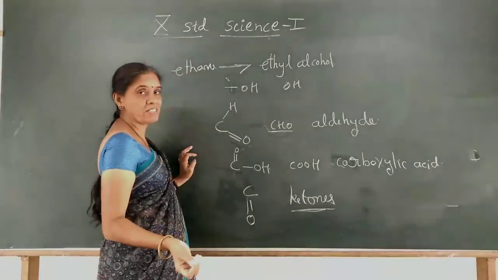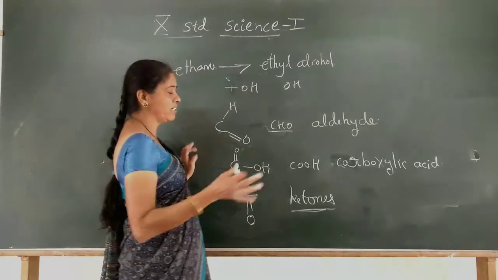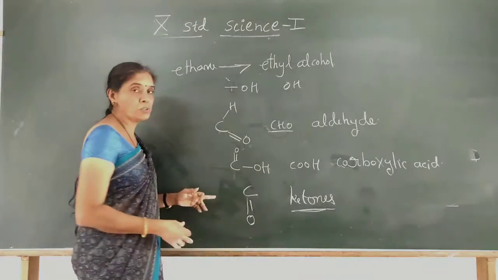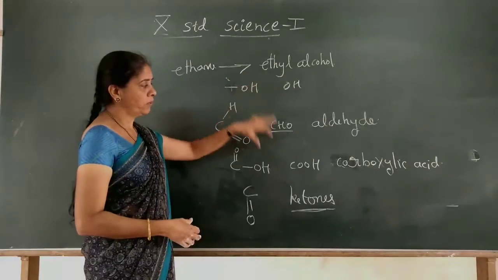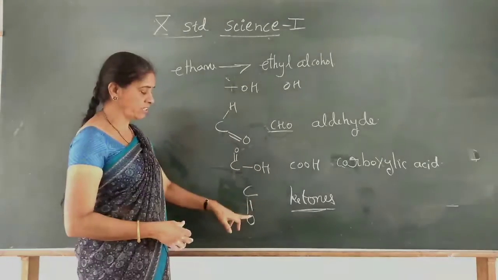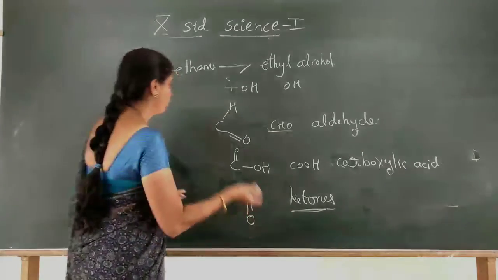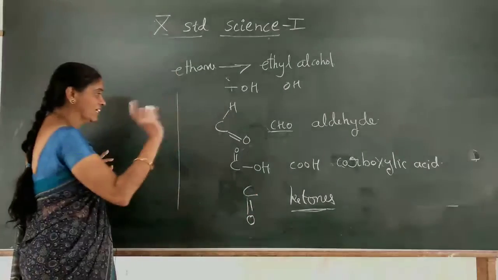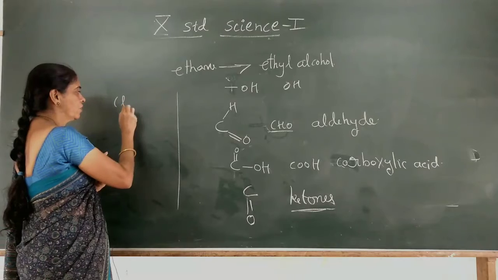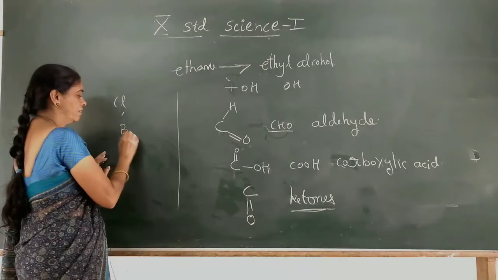Ketones group is present, or a single atom. All the functional groups contain oxygen; in each group, oxygen is present. And if you want only a single heteroatom, it may be fluorine, chlorine or bromine.